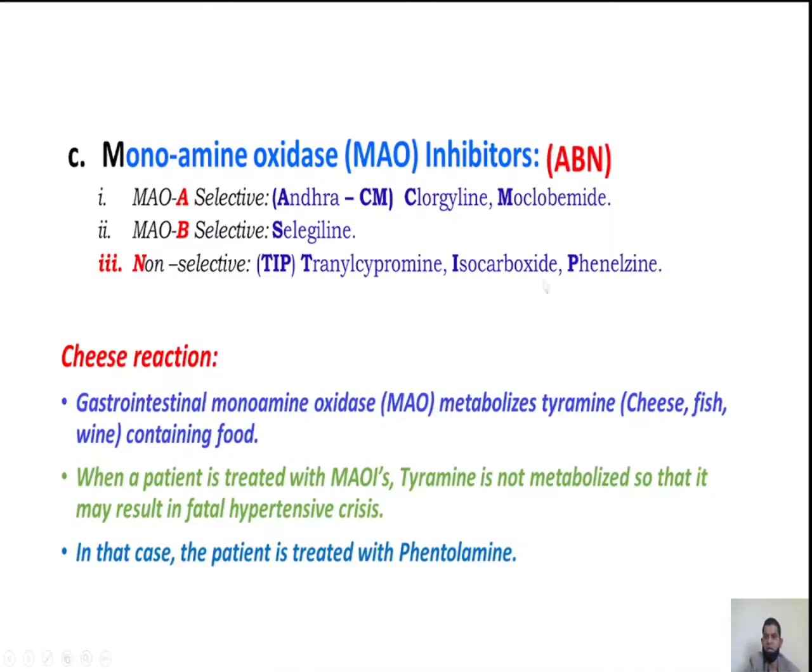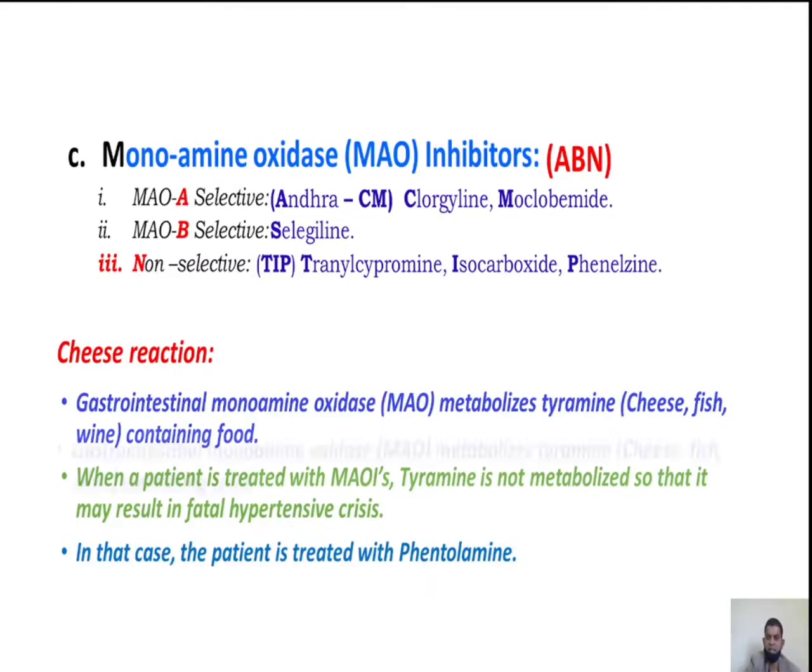ABN. A is MAO-A selective. B is MAO-B selective. N is non-selective MAO inhibitors. First, MAO-A selective: CM. C means clorgyline. M means moclobemide. MAO-B inhibitor: selegiline. Non-selective MAO inhibitors: TIP. T, tranylcypromine. I, isocarboxazid. P, phenelzine.